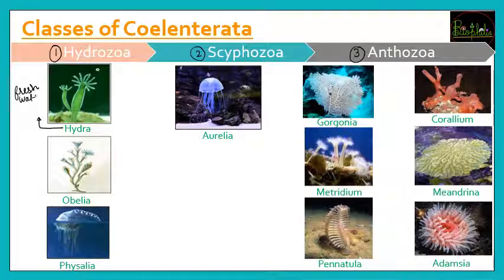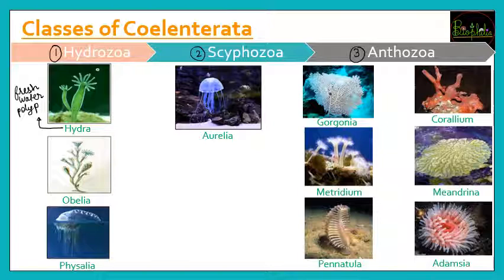In the habitat we studied at the start, we saw that most coelenterates are marine, but a few can be freshwater. So what is the freshwater example you would write there? It is Hydra, which comes under the class Hydrozoa.